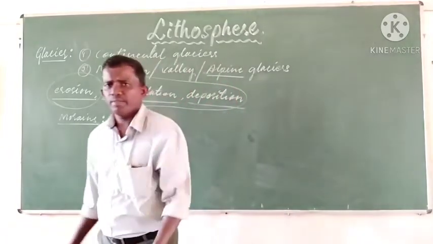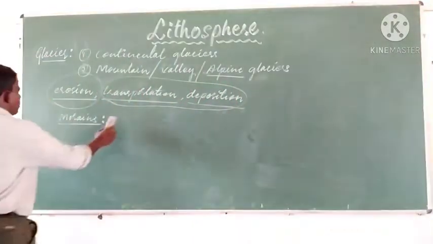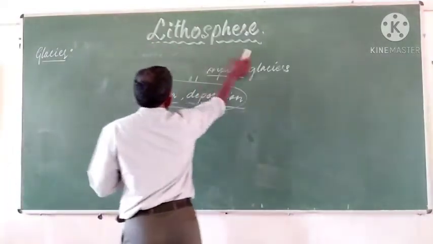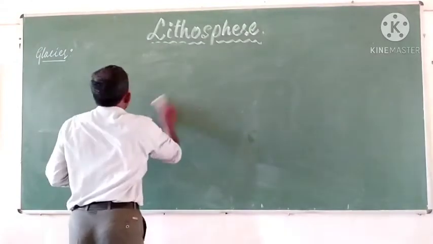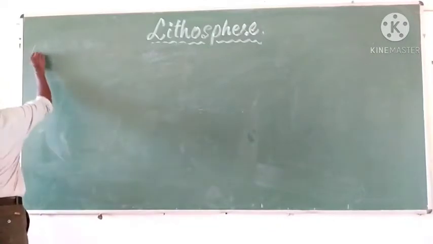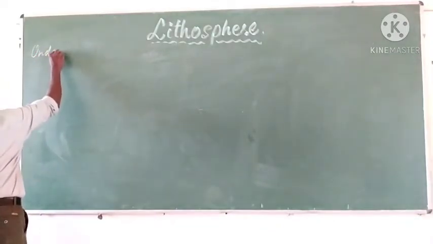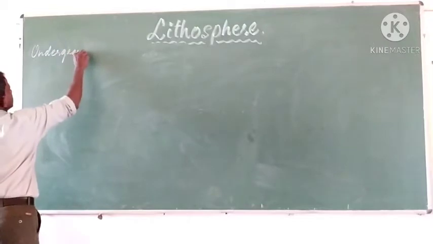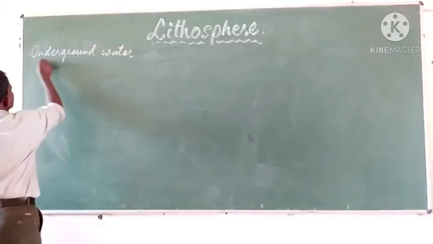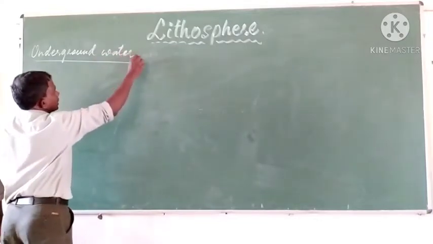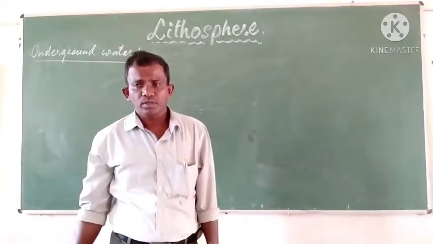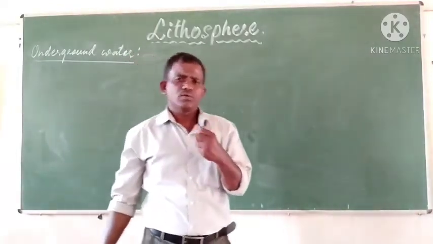Similarly, another major agent of degradation is underground water. I suppose you must know that water is stored inside the earth, underground water. How is the water stored or deposited in the different layers of the earth? See, I have discussed that.